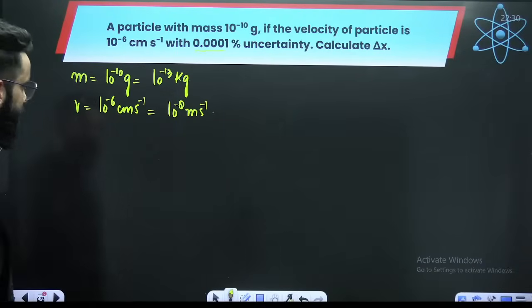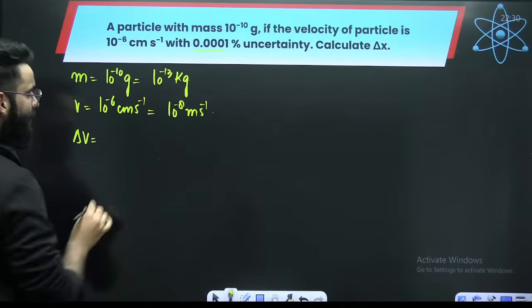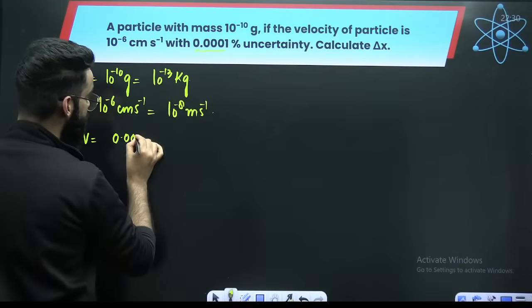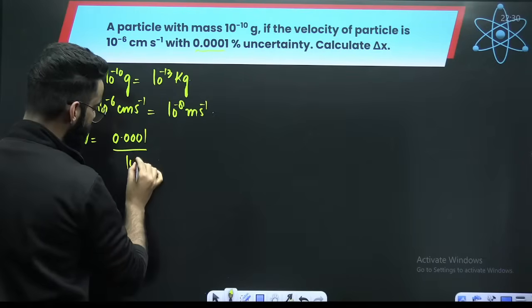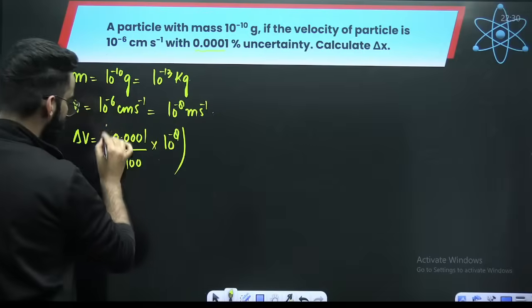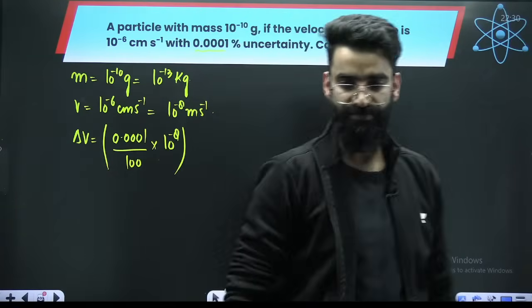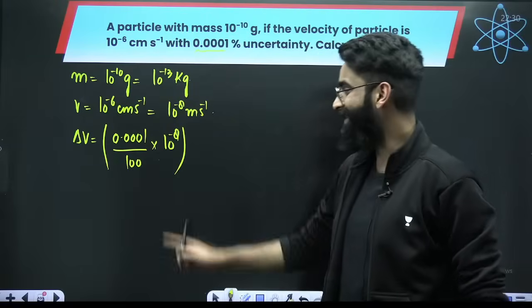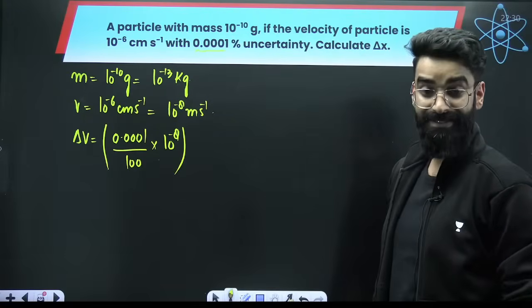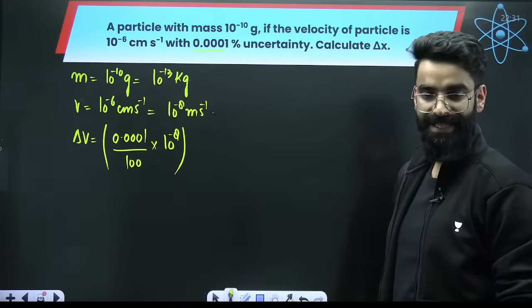There is 0.0001% uncertainty. So the uncertainty in the velocity, that is delta V, is how much? It is 0.0001% of this value. This is the error in velocity.